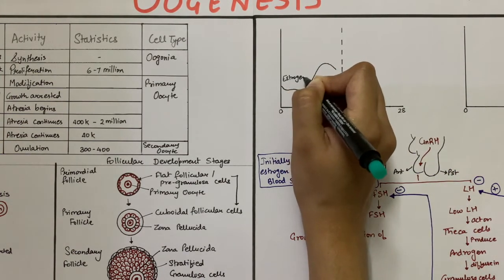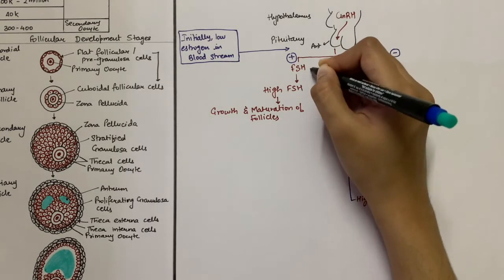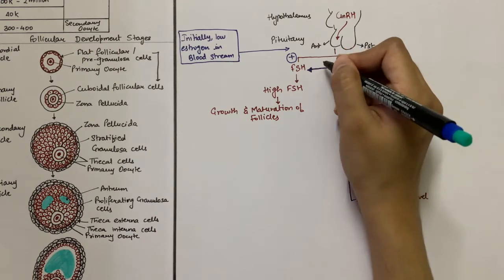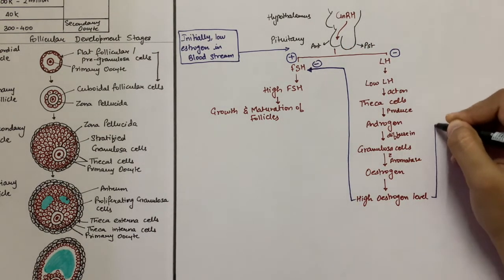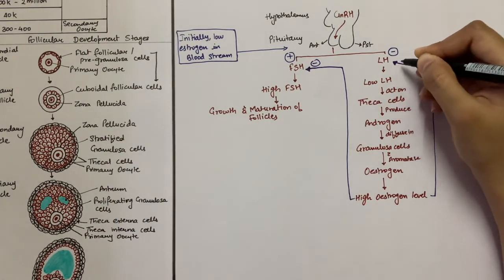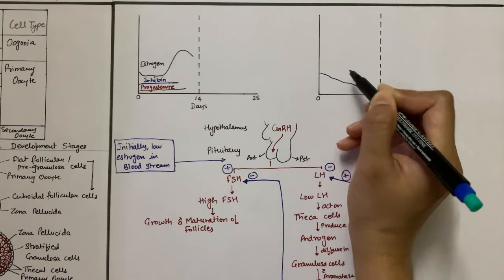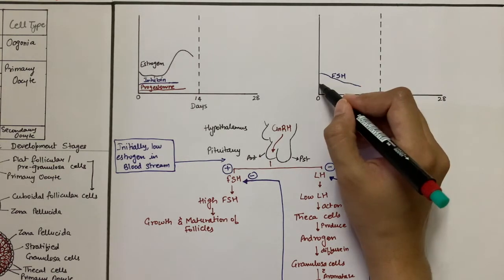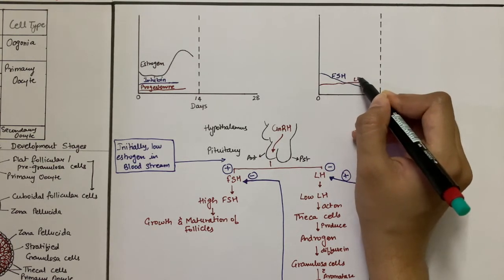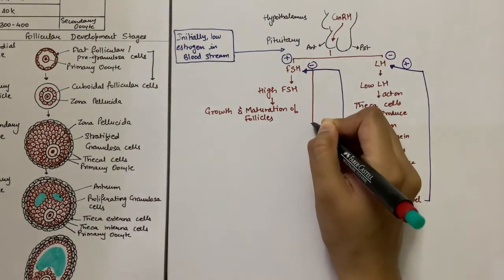Now, the increasing estrogen levels send a negative feedback and a positive feedback to the hypothalamic pituitary axis. The negative feedback signal decreases the circulating levels of FSH, and the positive feedback signal increases the circulating levels of LH. So, by now, we have low FSH and high LH levels. Let's see what their effects are. Firstly, the effects of low FSH levels.